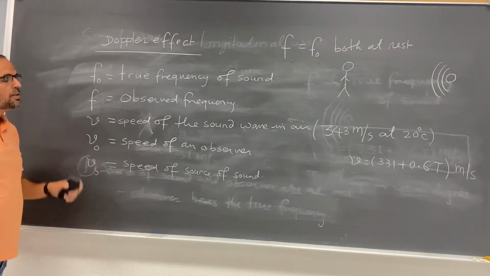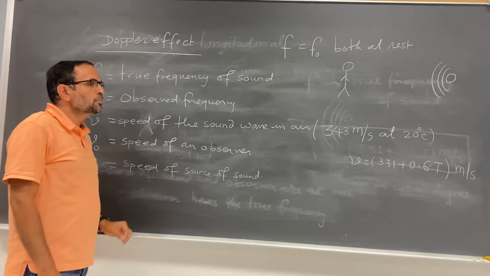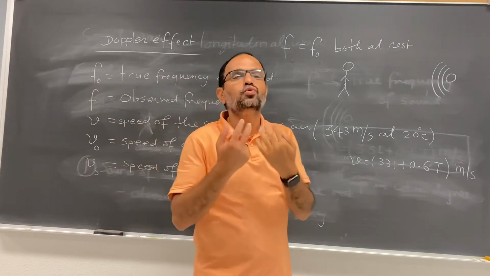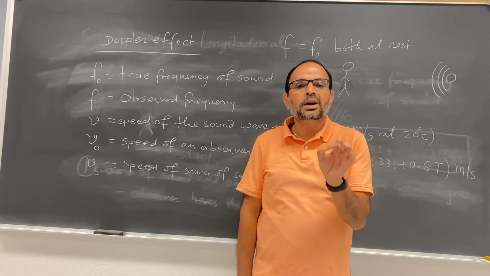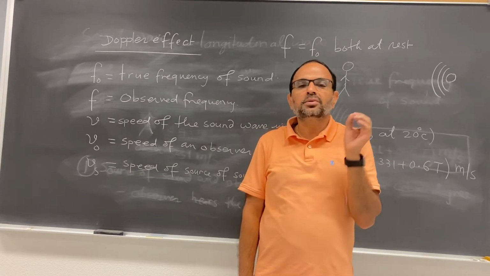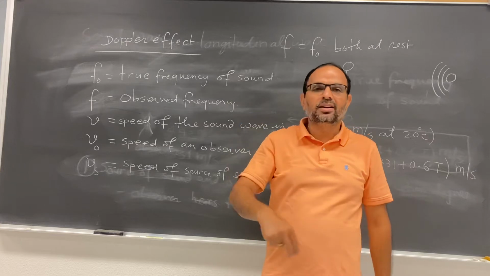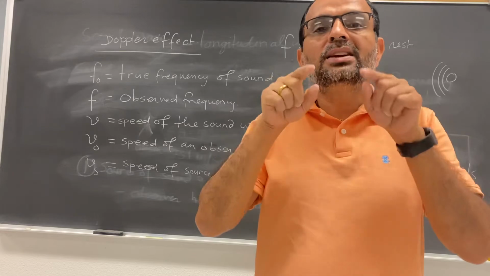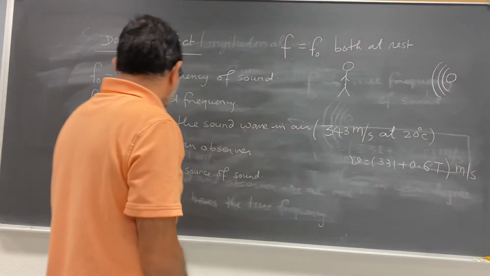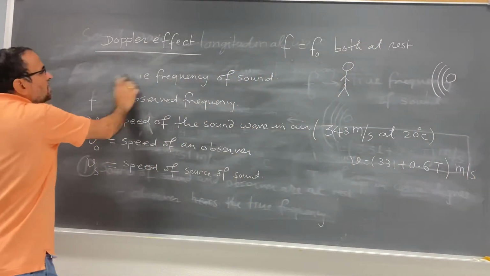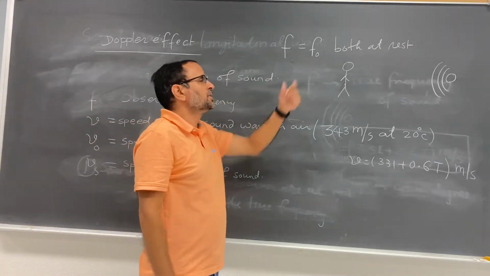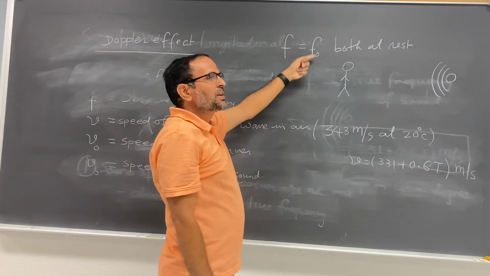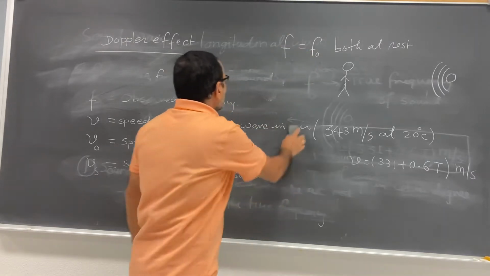Okay, so another case is, let us suppose the source is at rest and observer is moving toward the source of sound, but source of sound is at rest. Let us suppose somewhere there is a source of sound and I am walking, I am the observer and I am walking toward the stationary source. So that is the first case. If you want to consider this is the first case, then you have to say second one. But I don't think this is too simple, so I don't think I have to make this case number 1. It's up to you.